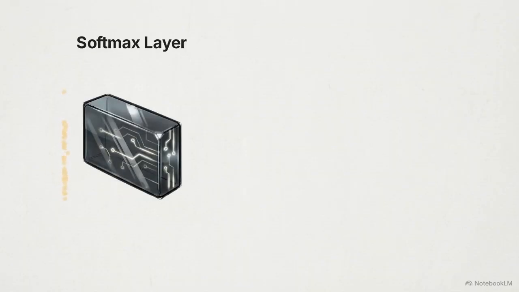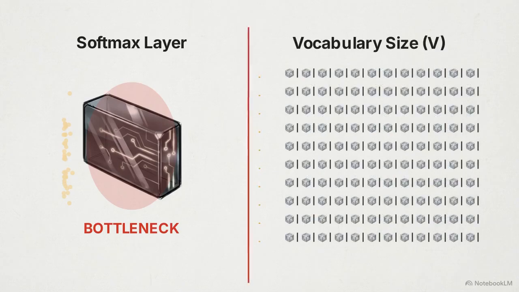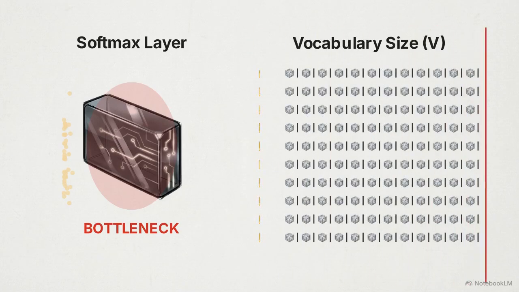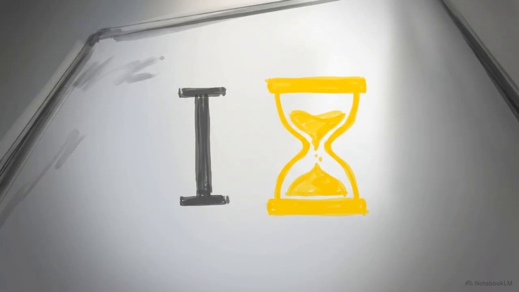However, this compression creates a severe bottleneck at the final step of generation. To select the next word, the softmax layer must calculate a distinct probability score for every single token available in its vocabulary. Expanding the vocabulary from 32K to 128K quadruples the math required at this specific output layer. This heavy computational drag directly increases the time to first token, slowing down the overall generation speed.